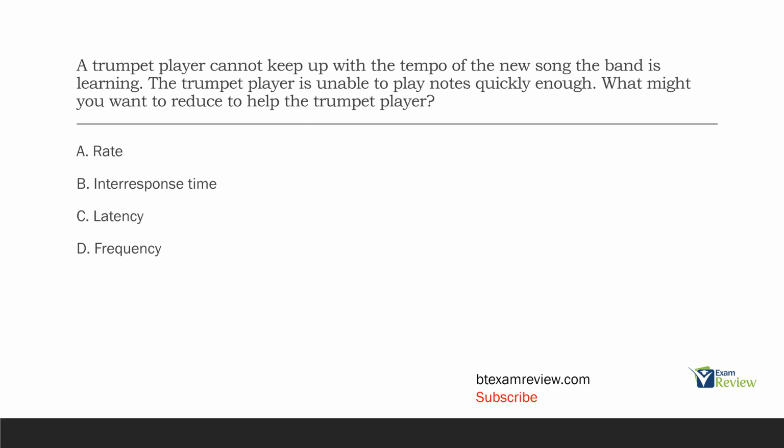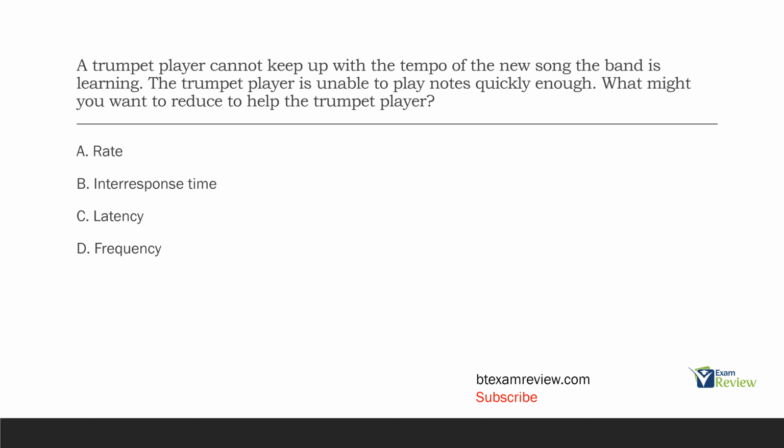So if they can't play the notes quickly enough, we need them to speed up. We need to increase how quickly they play notes. But the question wants us to reduce something. What are we going to reduce? A, rate. Well, rate is simply frequency over time. If we wanted to help the trumpet player play quicker, we would need the rate to increase. We would need more frequency over time. So that can't be our answer.